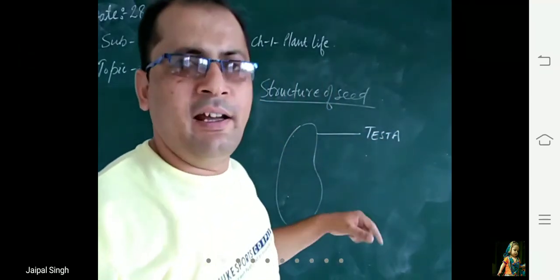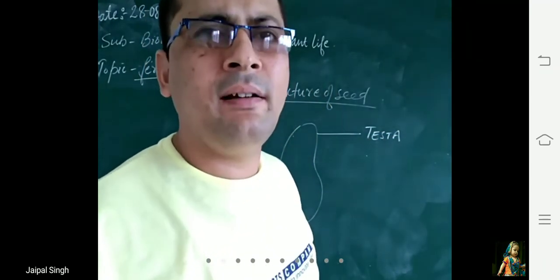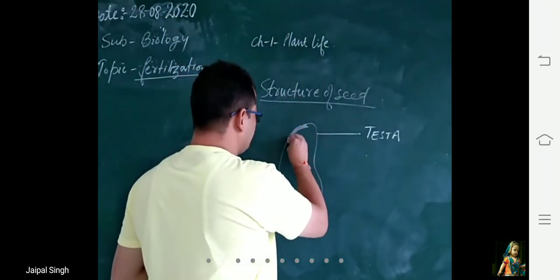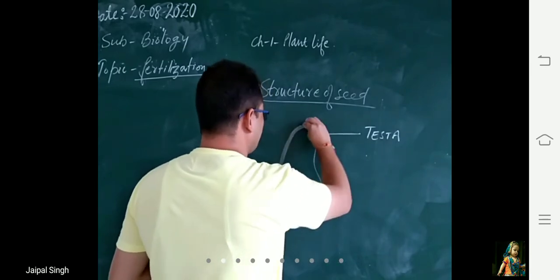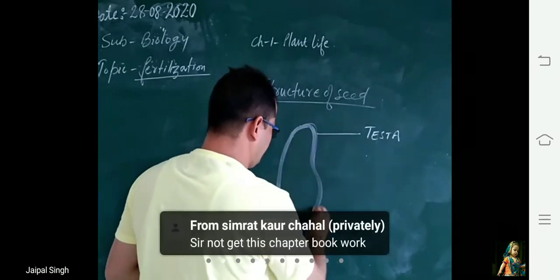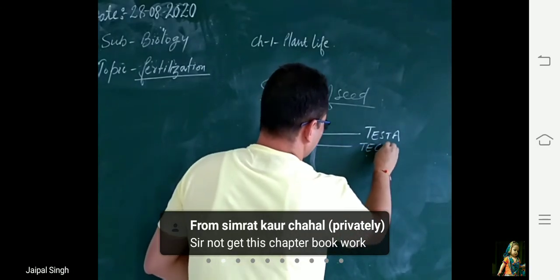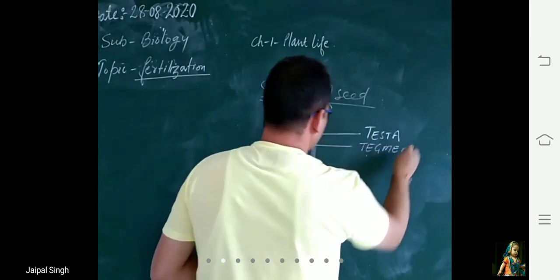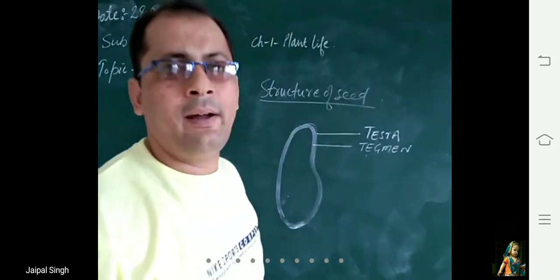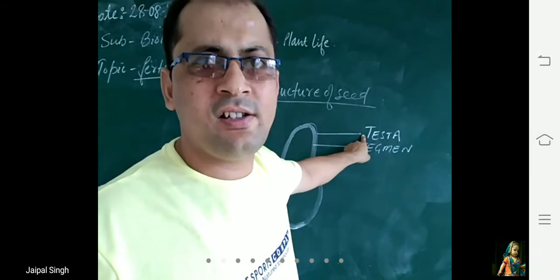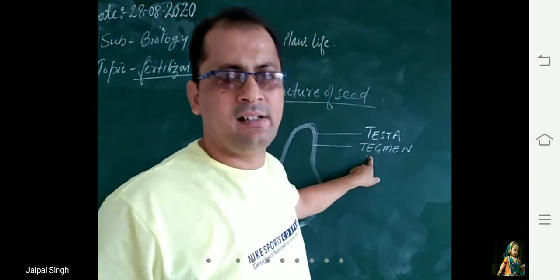The inner layer or inner membrane is known as tegmen. This is the outer hard protective layer, it is testa, and the inner one is the tegmen.